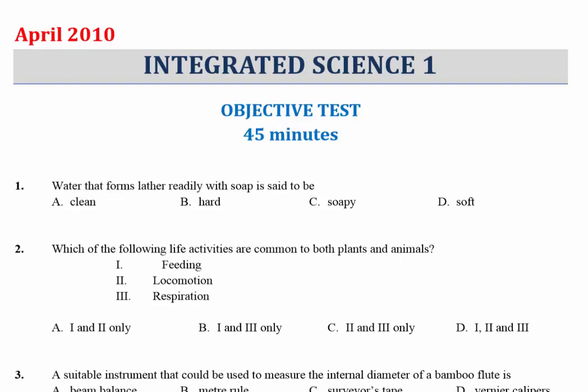Number 2, which of the following life activities are common to both plants and animals? And the answer is feeding and respiration. So our answer is B, I and II.